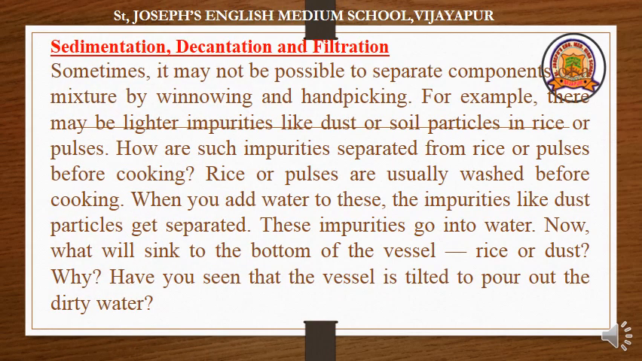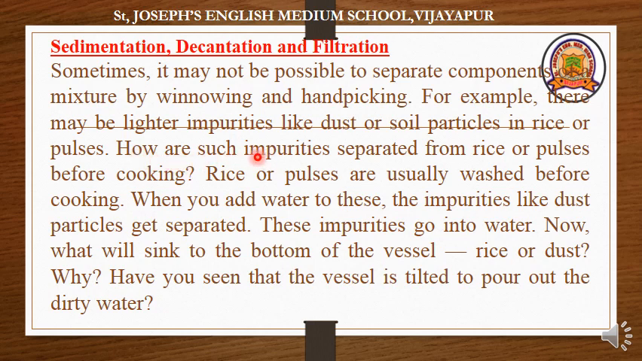See the next methods of separation: sedimentation, decantation, and filtration. Sometimes it may not be possible to separate components of a mixture by winnowing and hand picking. For example, there may be lighter impurities like dust or soil particles in rice or pulses.